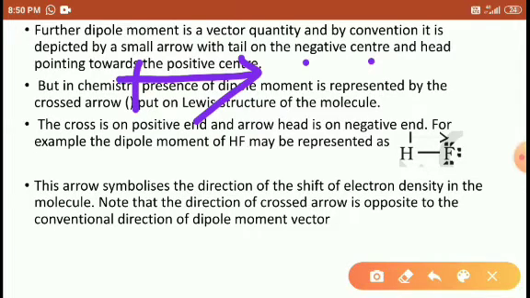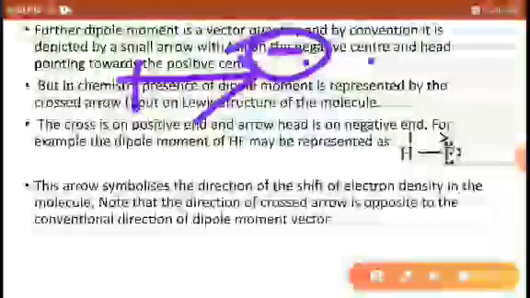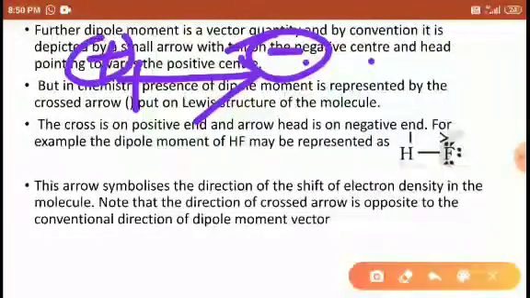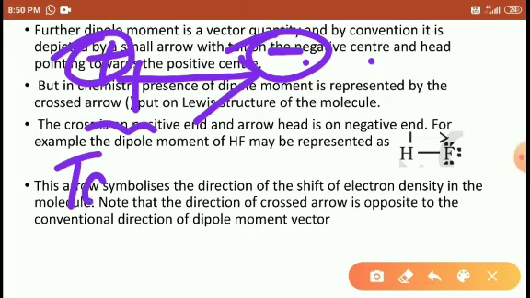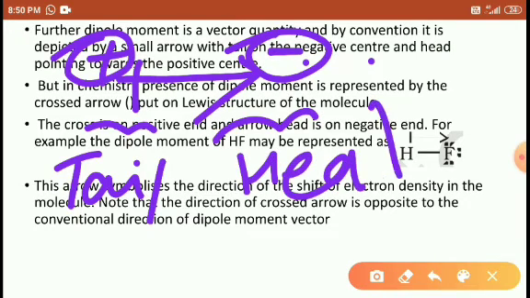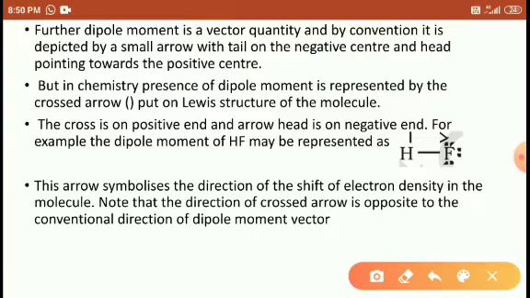So the arrow indicates the negative charge, and the tail indicates the positive charge. Right? Arrow indicating negative charge, and the tail, this is the tail. This portion we call a tail. Tail is positive charge, and this is head. Head is the negative charge, tail is the positive charge. Right, students? So look at here, students.